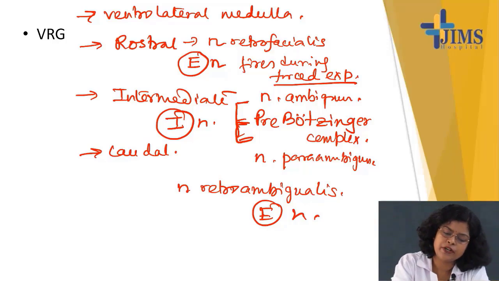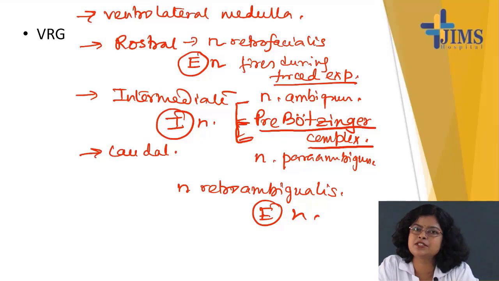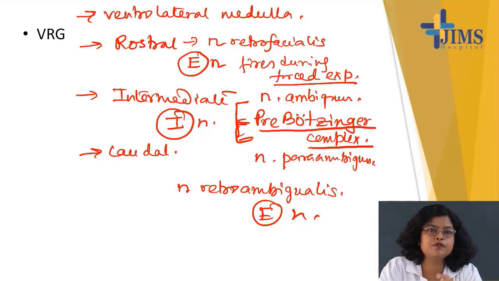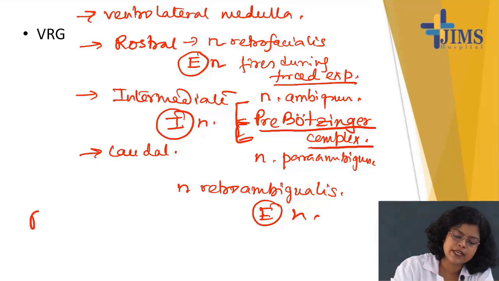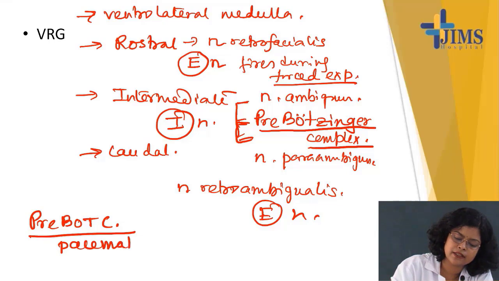Now what is this pre-Bötzinger complex? Like CVS, you know that the rhythm is generated in the conducting system. What is the speciality of the conducting system of heart? It has got pacemaker cells. Now it is found that in this intermediate VRG, the pre-Bötzinger complex is the pacemaker cell. Pre-Bötzinger complex is the pacemaker cell of respiratory system.